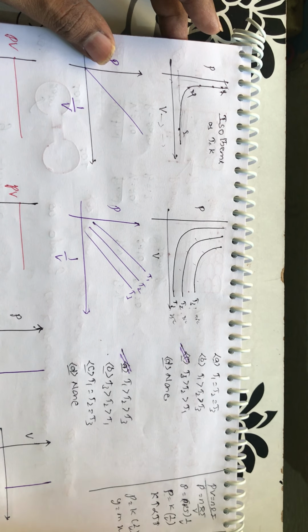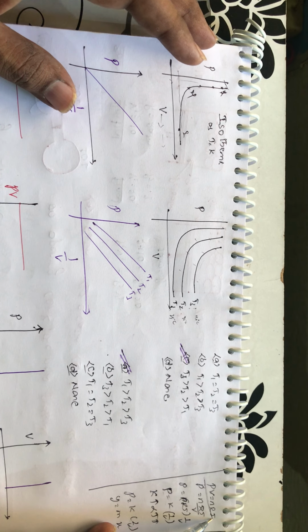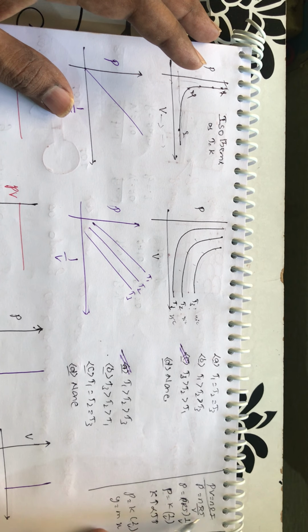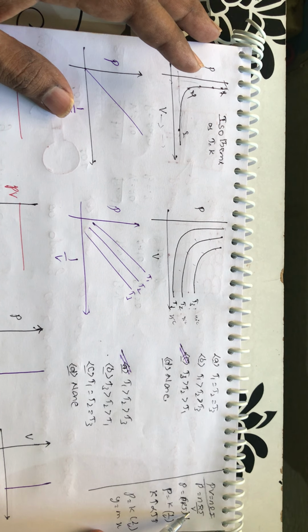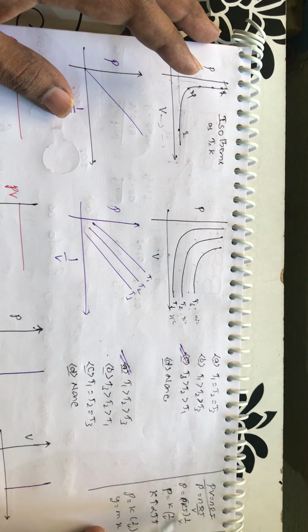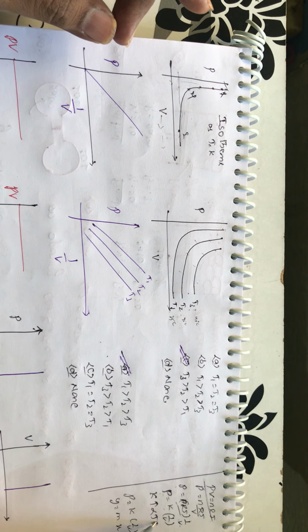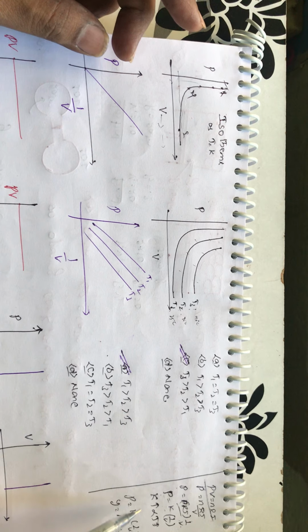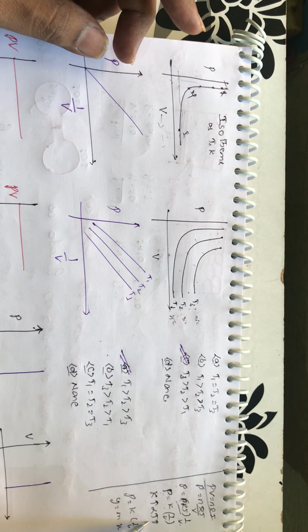We will be deriving it again. PV is equal to nRT. This is the ideal gas equation. If you send V to the other side, what happens? P equals nRT by V. You can write it as P equals nRT in brackets times 1 by V. So P and V are inversely proportional, and nRT will be equal to K, because we know that. So P is equal to K by V, that is, K into 1 by V. So K will be proportional to T.